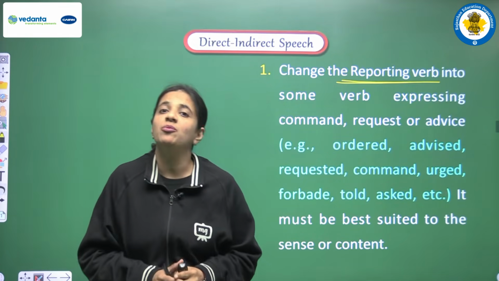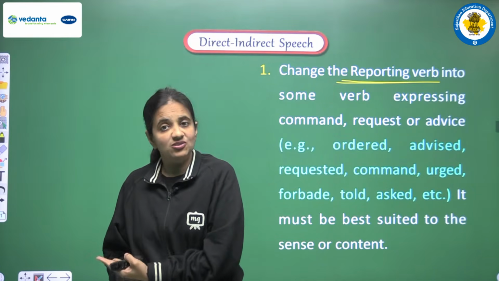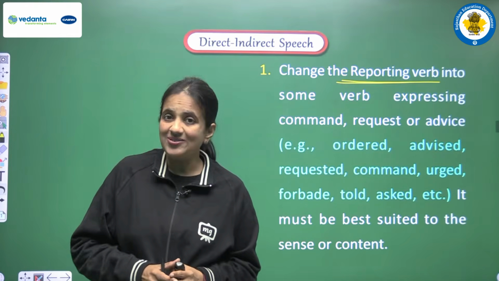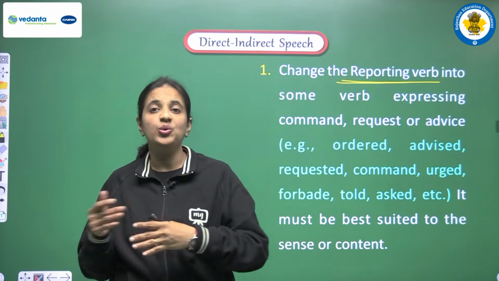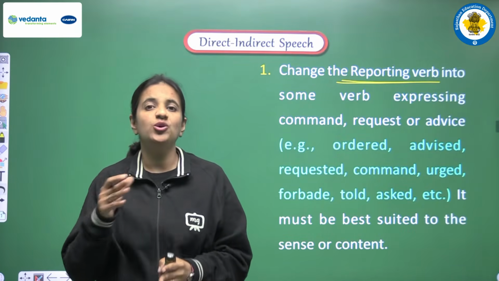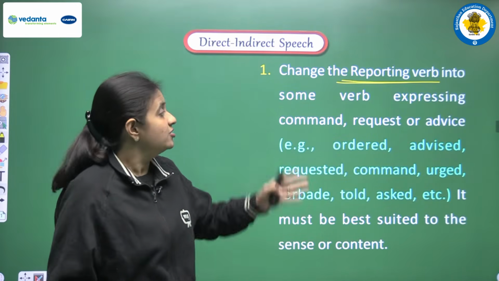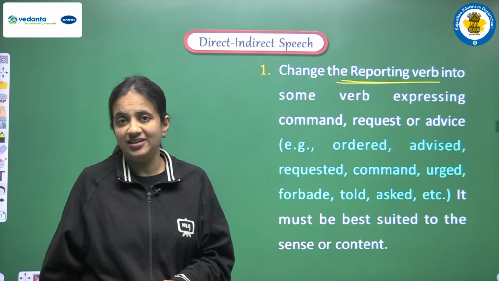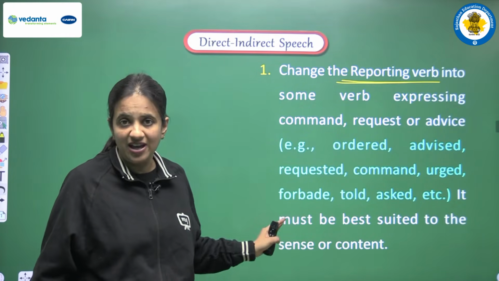Till now, how did we change the reporting verb? In the assertive sentence we were converting said to into told, and in the interrogative sentence we were converting said to into asked. So the first change we have to make is in the reporting verb. If we have an imperative sentence, then what change will there be in the reporting verb? That is what we have here.